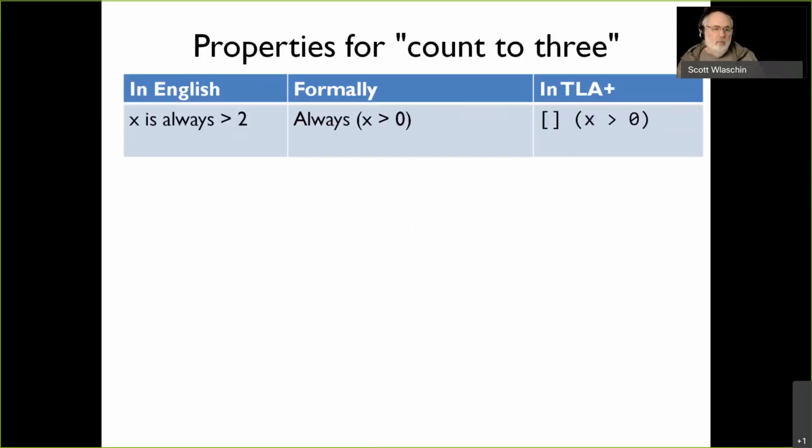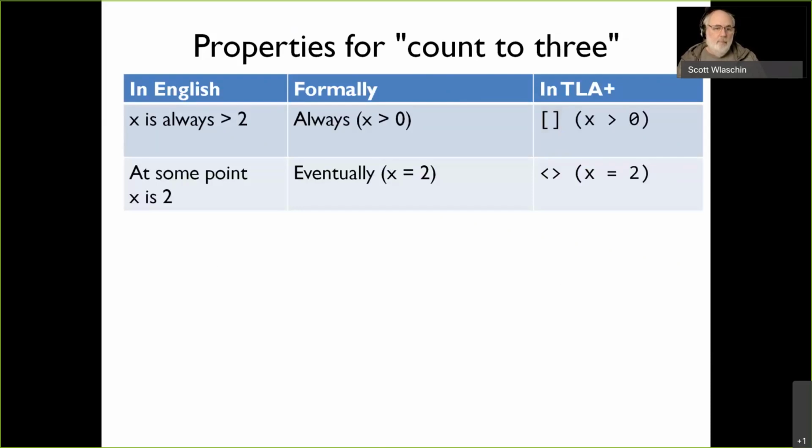So we have to formalize this because we're using informal language. We need to move into mathematical language. So in English, when we say something is always greater than 0, we really mean that it's always true that x is greater than 0. And in TLA, we use the square brackets as the always operator. When we say at some point x is 2, the more formal way of saying that is it's eventually true that x equals 2, in some state. And again, in TLA plus, there's a special operator for that, which is the angle brackets one.